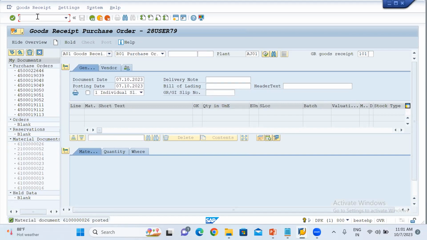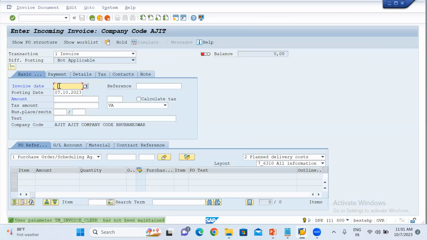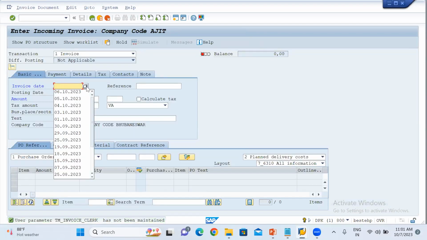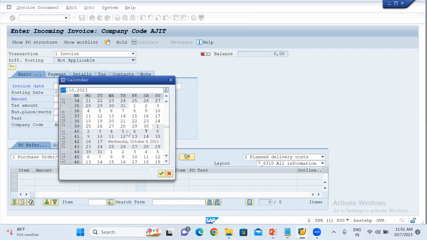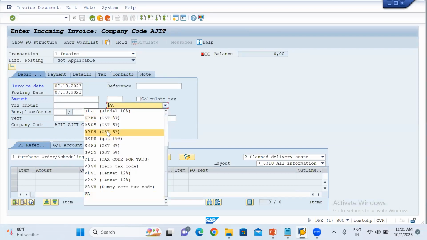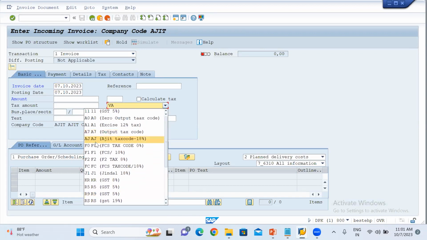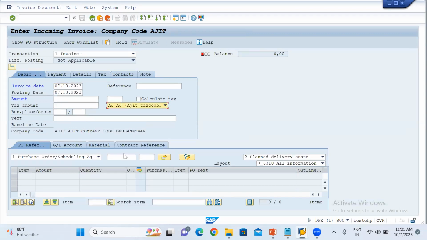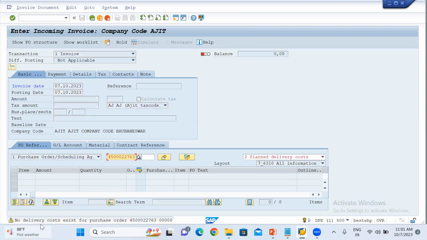Let's do the invoice. So put today's date, and today is the invoice date. Then put the tax code. And then put the purchase order number over here. Click enter. No delivery exists for the purchase order. Okay, no issue.